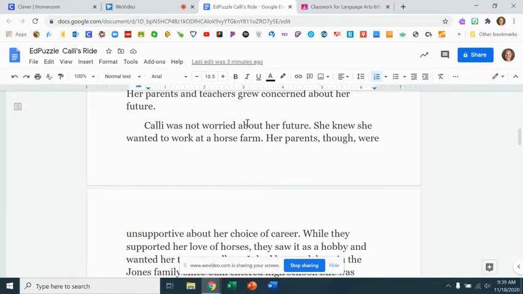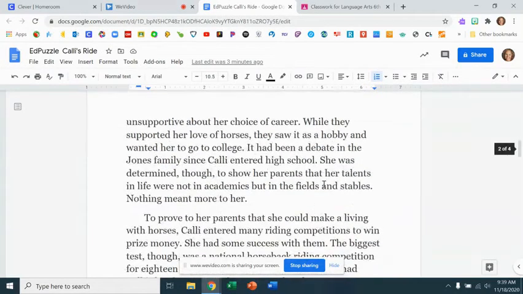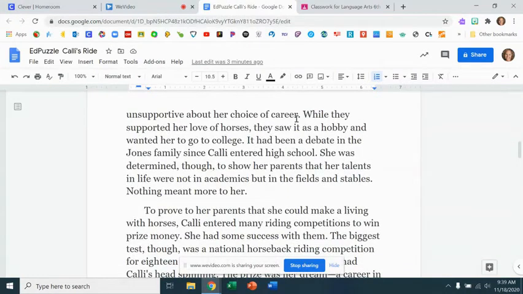Callie was not worried about her future. She knew she wanted to work at a horse farm. Her parents, though, were unsupportive about her choice of career. While they supported her love of horses, they saw it as a hobby and wanted her to go to college. It had been a debate in the Jones family since Callie entered high school.